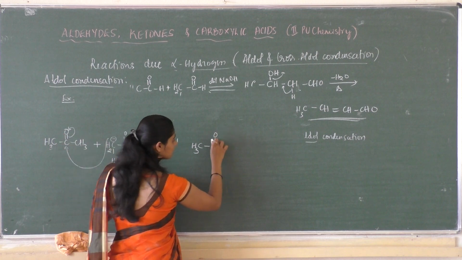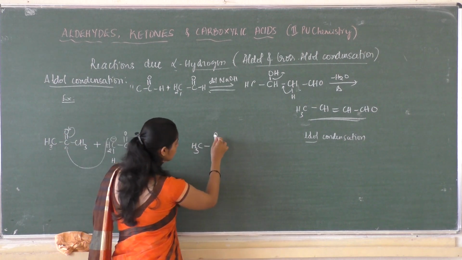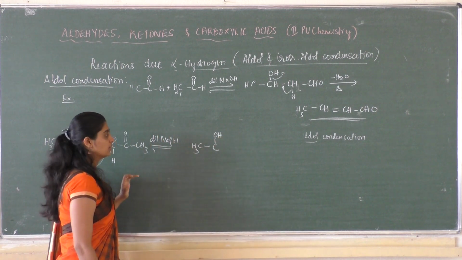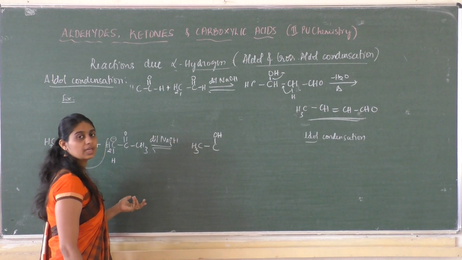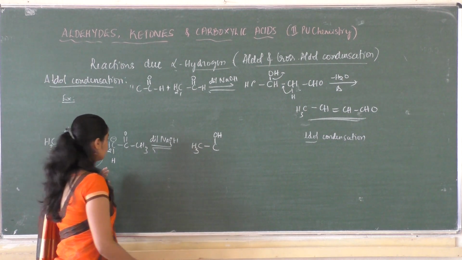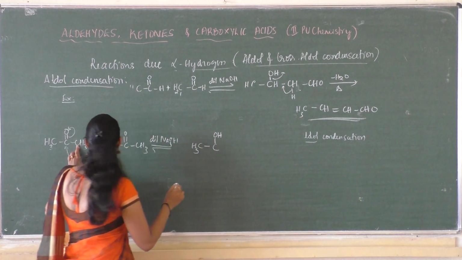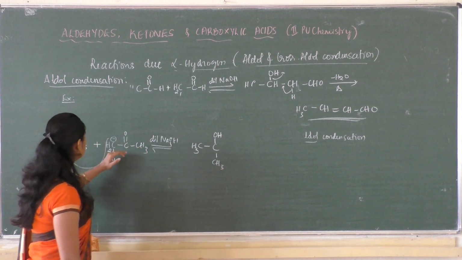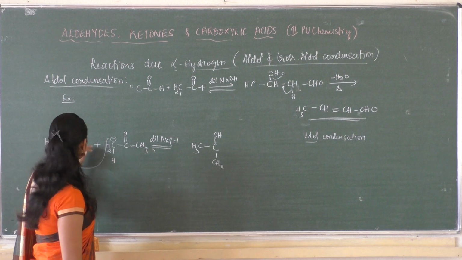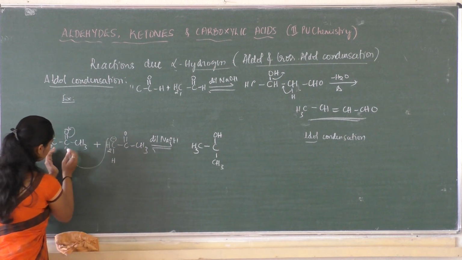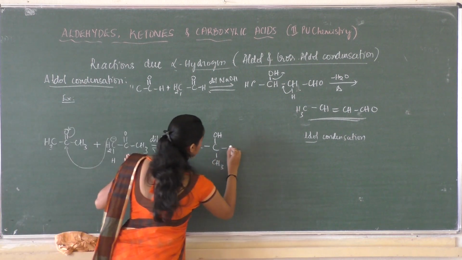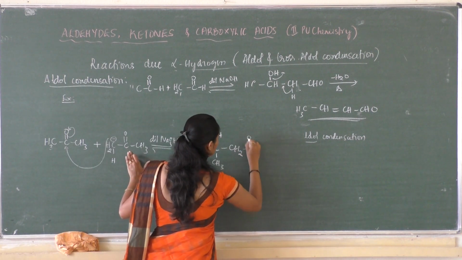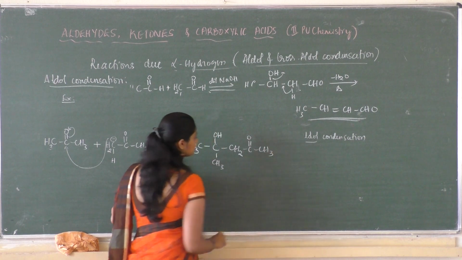Later, you can write it as OH minus, or else it takes a proton, so you can write it as OH as such, or O minus, then in the later step you can add H plus. Then this carbon is attached with the CH3. So add this molecule here. This has been shifted to here, and this is CH2, C double bond O, CH3.